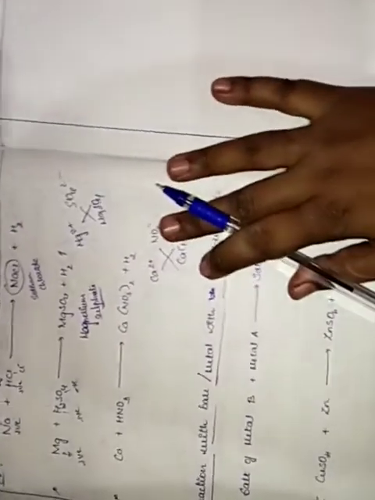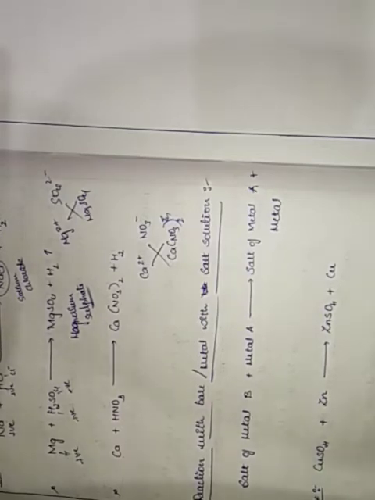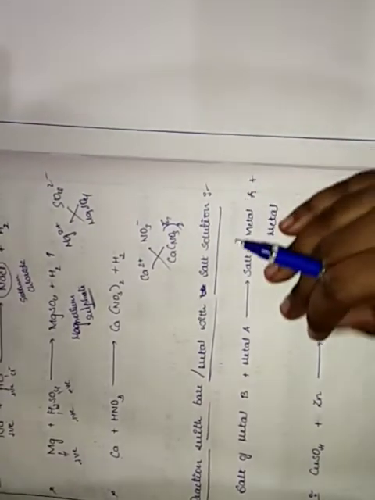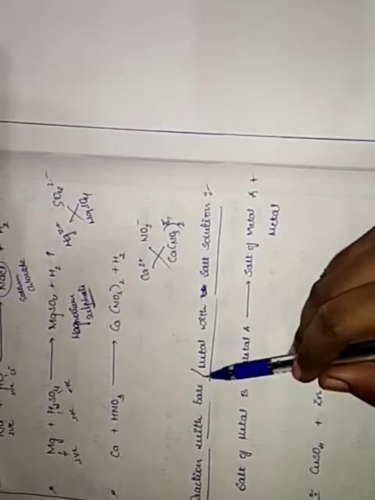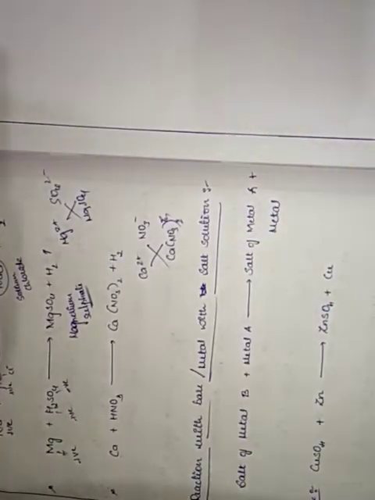Clear? So now moving on to next, that is reaction with base, or we can say it as metal with salt solution. Okay, so this is very easy, children.